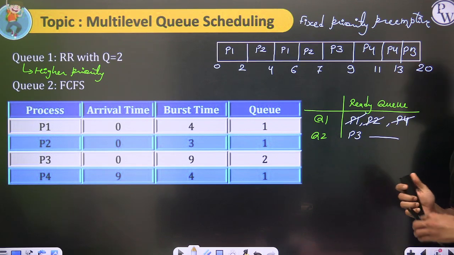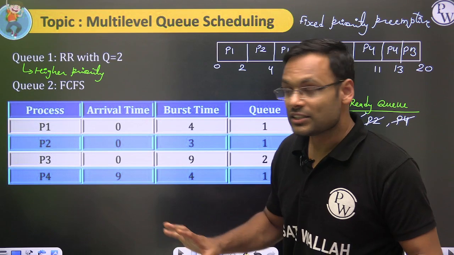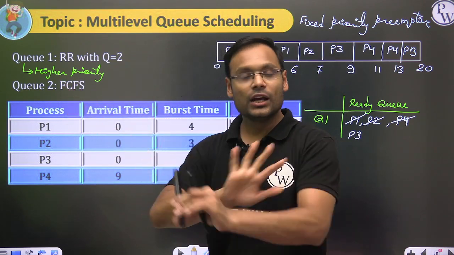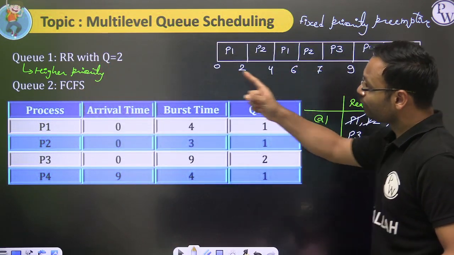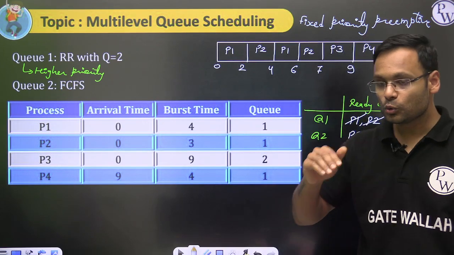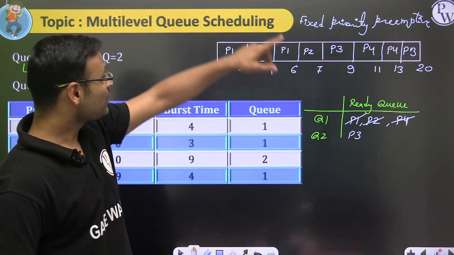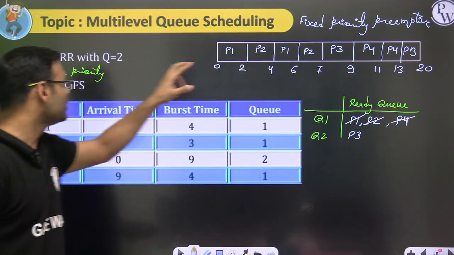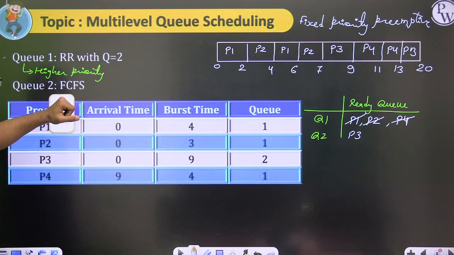No. If a new process comes in queue number 2, I won't care, because FCFS says don't preempt the current running process. But because we have two different queues with different priority, preemption of the lower priority queue process will happen when a new process arrives in the higher priority queue.